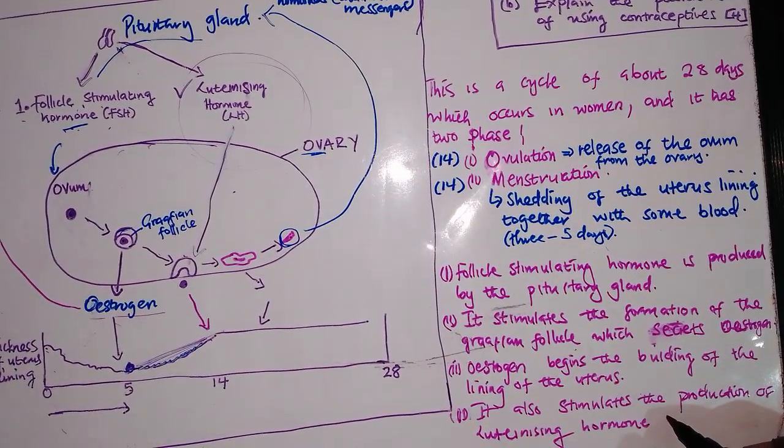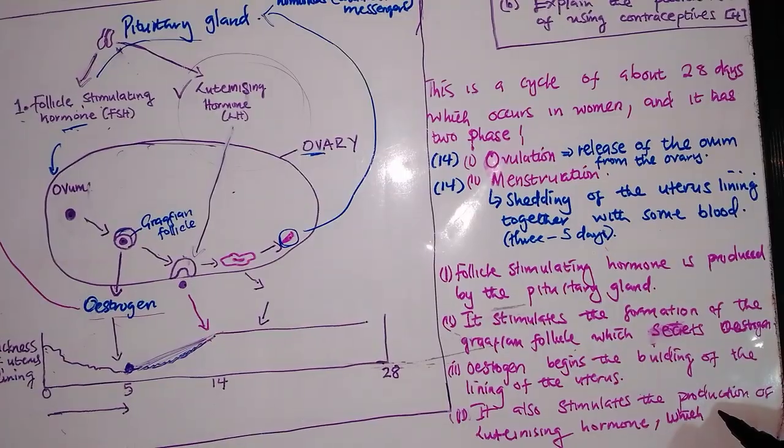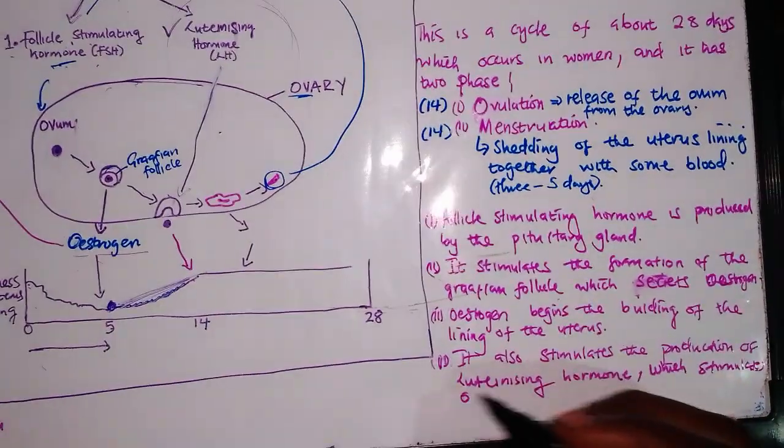Which begins, or which stimulates, ovulation.